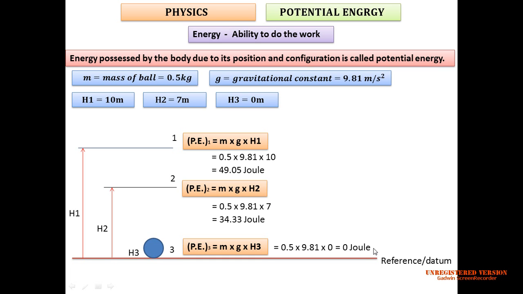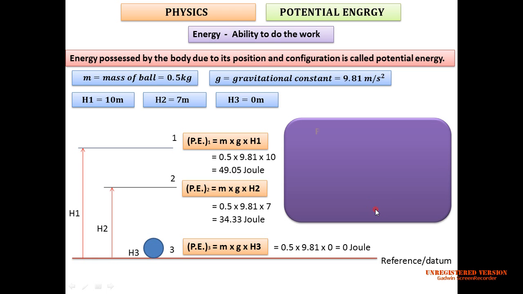How can we define kinetic energy? Kinetic energy is the energy because of the motion of the object or the body. We will discuss that later, but for now remember that potential energy will be completely converted into kinetic energy when the object is at the bottom. So can I say kinetic energy is maximum at the bottom, because potential energy is 0 joule there? The 49.05 went to 0 because it was converted into kinetic energy. So kinetic energy is maximum at position number 3.